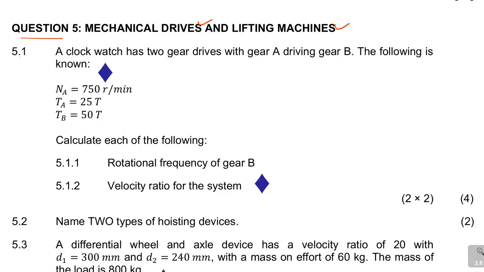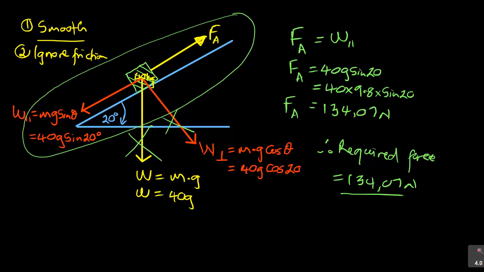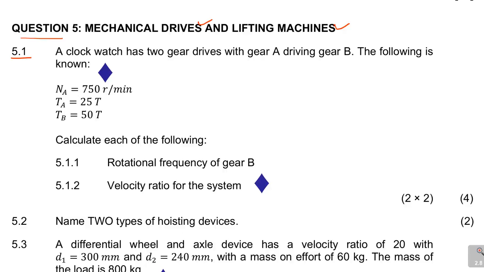Now let us look at question 5.1, and let me clear my space here so that we can get a fresh page. So let us look at this. It says a clock. So you're thinking of a clock. A clock watch has 2 gear drives with gear A driving gear B. I think you know the clock.